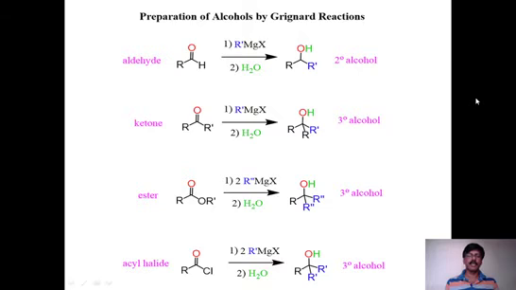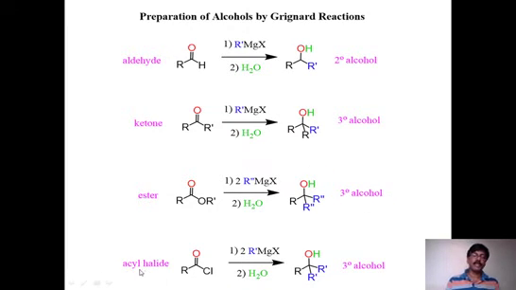We can look at it on the screen. Now reaction with ester. If you take ester RCOOR dash and if you take R dash MgX, then it adds 2 groups. The point is the same, just like alkyl lithiums, here also it adds 2 groups from RMgX and these 2 are attached to this carbonyl carbon, and after that the remaining part is converted to OH. So we get tertiary alcohols only.